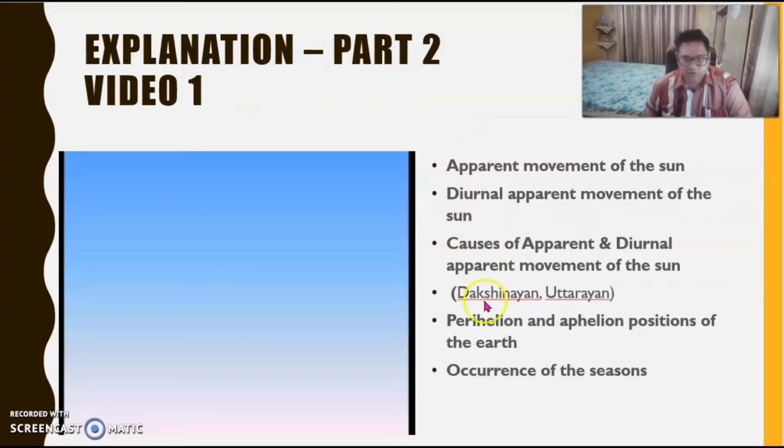Now, these are the points you will learn in this chapter. Apparent movement of the sun, diurnal apparent movement of the sun, causes of apparent and diurnal apparent movement of the sun. How are these movements happening? Then you will know about Dakshinayan and Uttarayan. Then perihelion and aphelion positions of the earth. And lastly, occurrence of the seasons. I want you to pay good attention to this lesson, children. Okay?